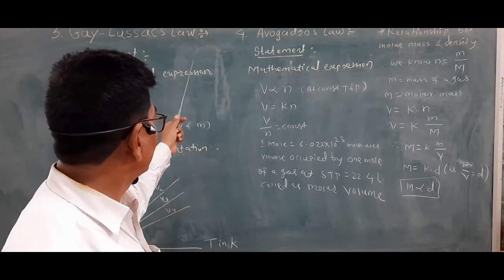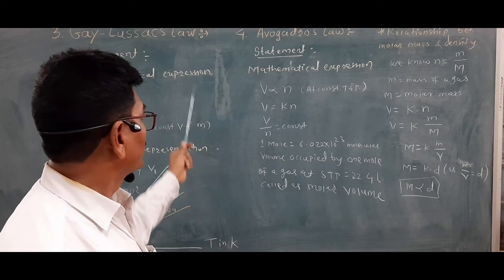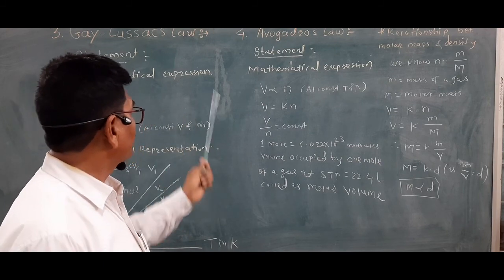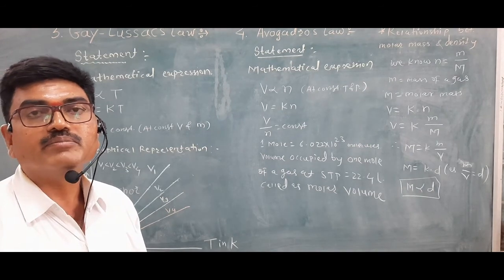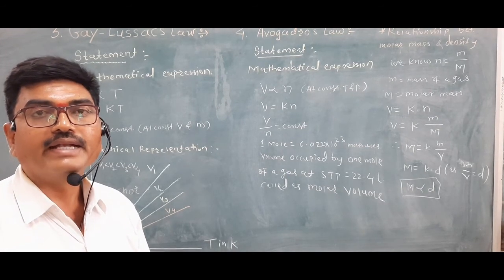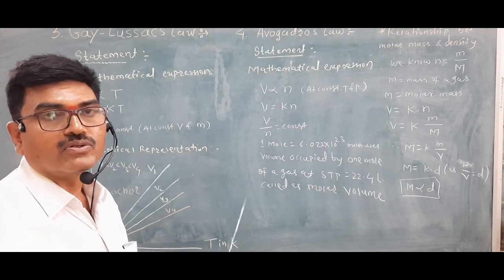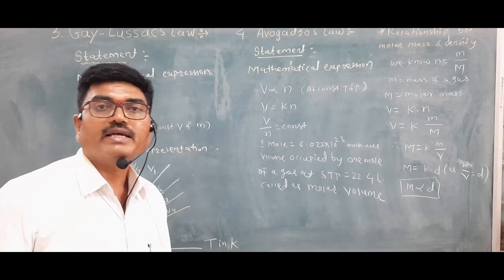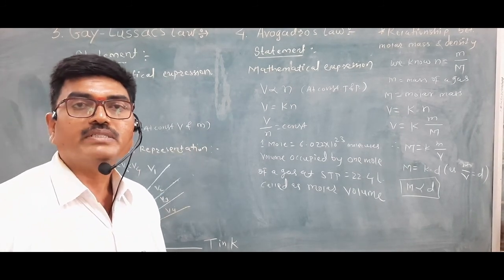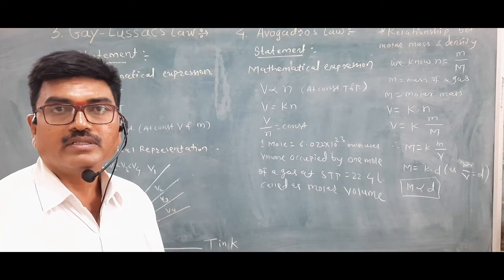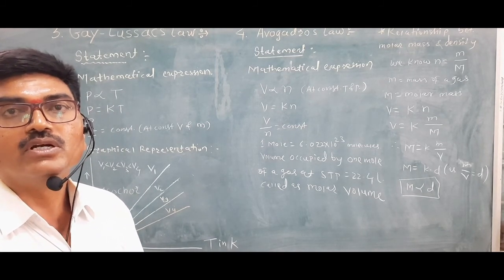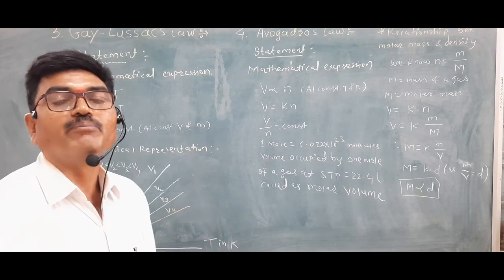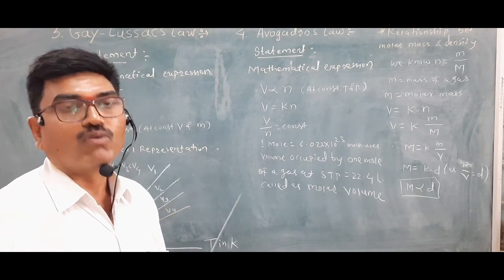So what is the statement of Gay-Lussac's law? Gay-Lussac's law deals with the relationship between pressure and temperature. It states that for a fixed amount of gas, the pressure of a gas is directly proportional to the absolute temperature at constant volume.